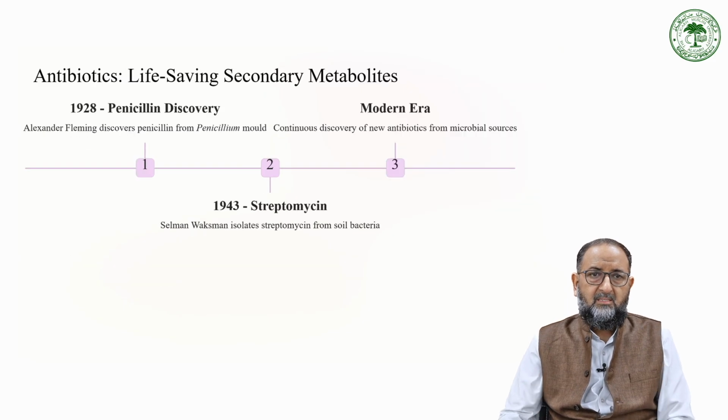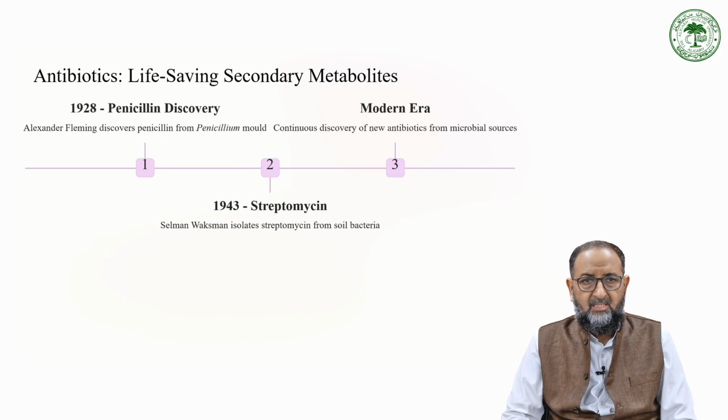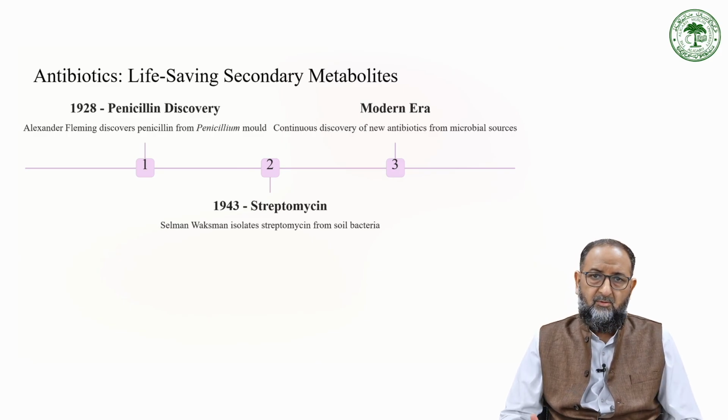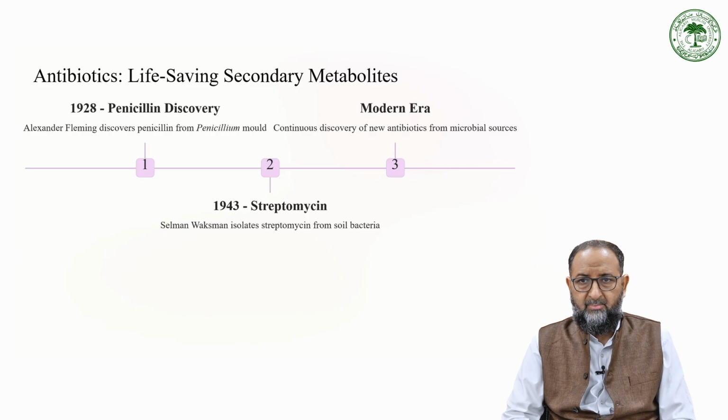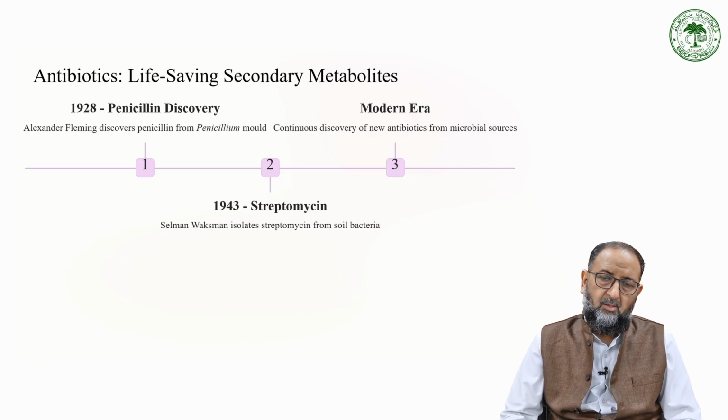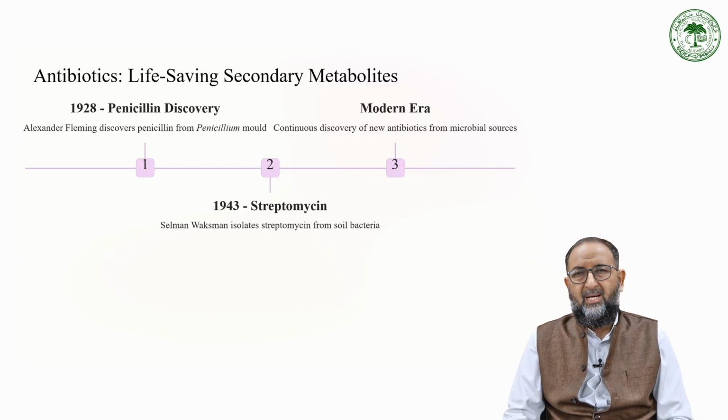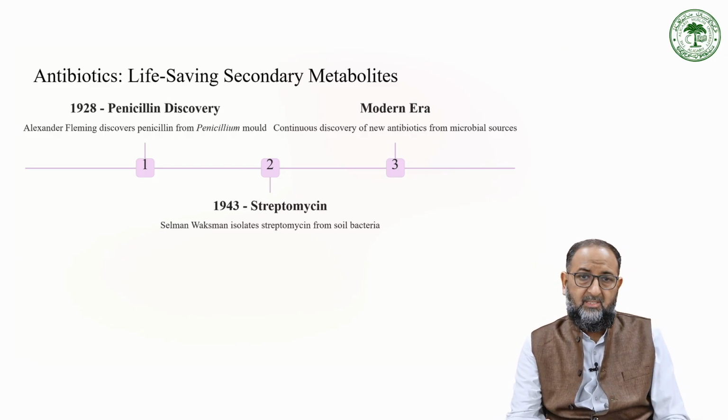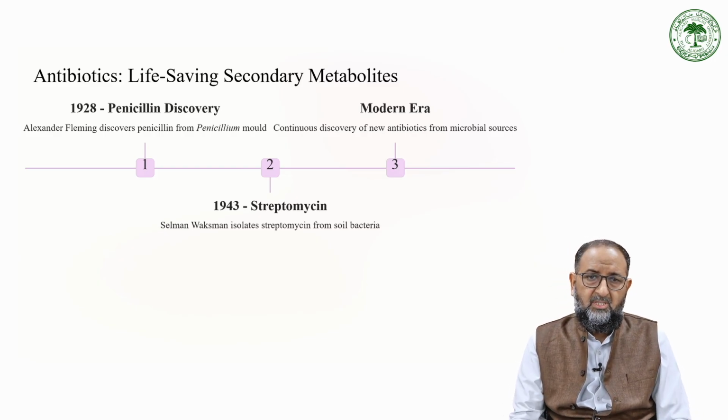Now antibiotics are life-saving secondary metabolites. Since the discovery of penicillin, new antibiotics from microbial sources were continuously discovered, but now that has slowed because researchers are trying to derivatize existing antibiotics in the current scenario of drug resistance. In 1943, streptomycin, isolated from soil bacteria by Selman Waksman, was a breakthrough for controlling tuberculosis at the time.